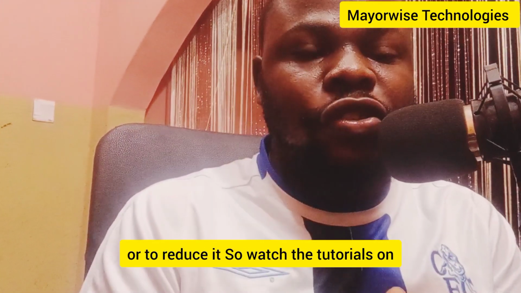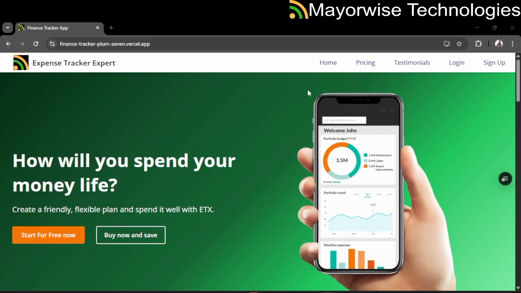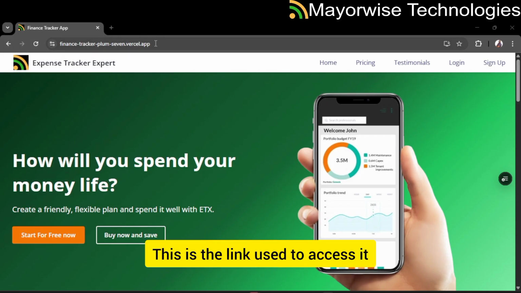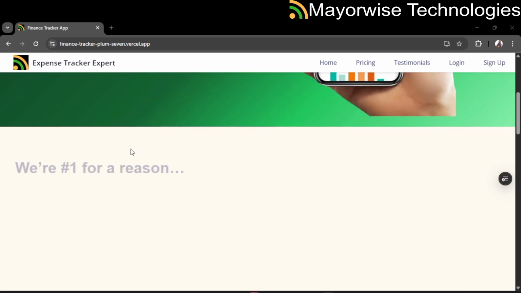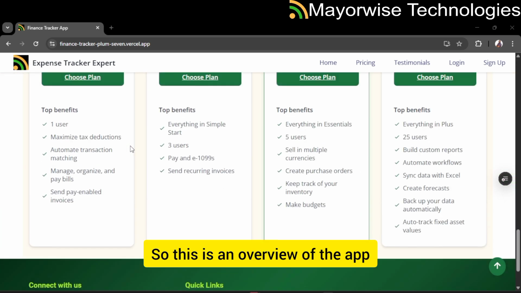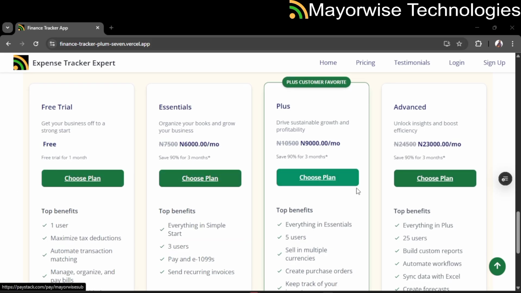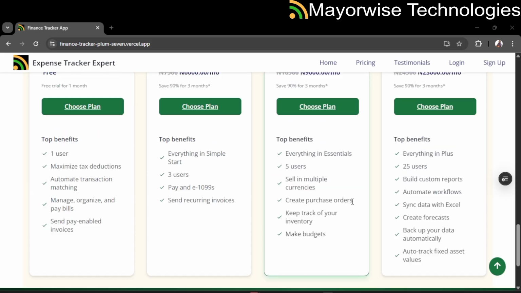Okay, so watch the tutorials on how to go about usage of the app. This is what the app looks like. So Finance Tracker app. This is the link used to access it. So this is an overview of the app. Okay, so you just choose a plan, although all of them are free, you're not paying anything.